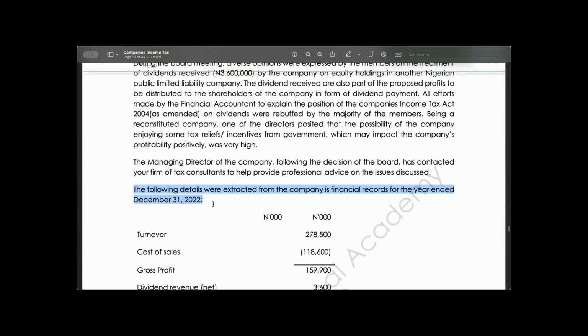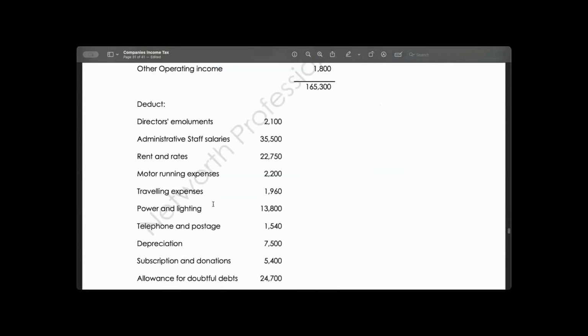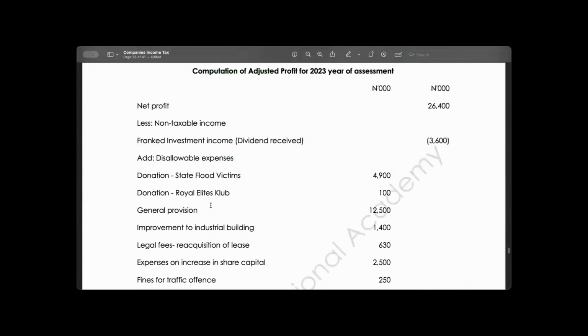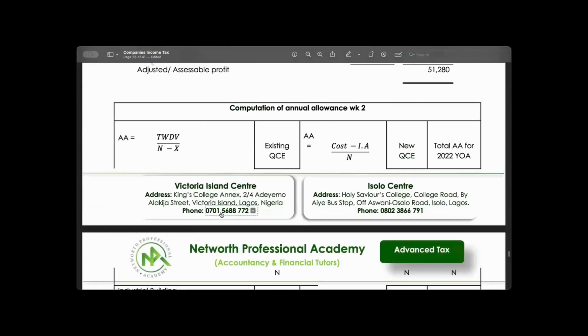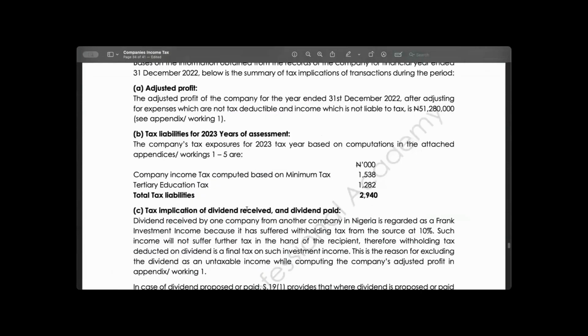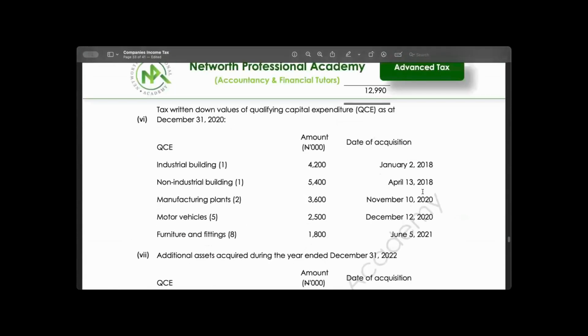So before we bring it on, we'll first divide that by 10 minus 4. It has used 4 years before we brought it on, right? We'll bring it in this year. So that's why we divided this by 10 minus 4. It has used 4 years before we bring it on. The same thing. Look at this other asset. It was acquired in 2018. The same thing that is applicable to this will be applicable to this.